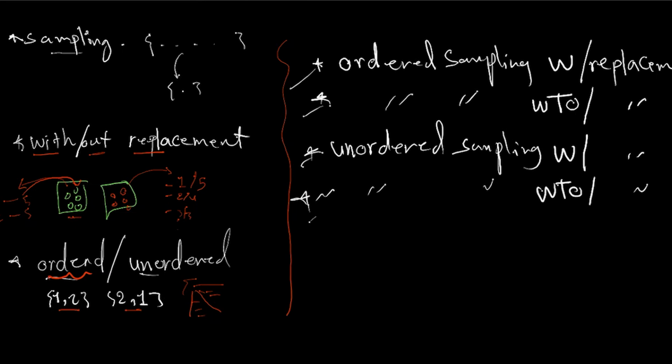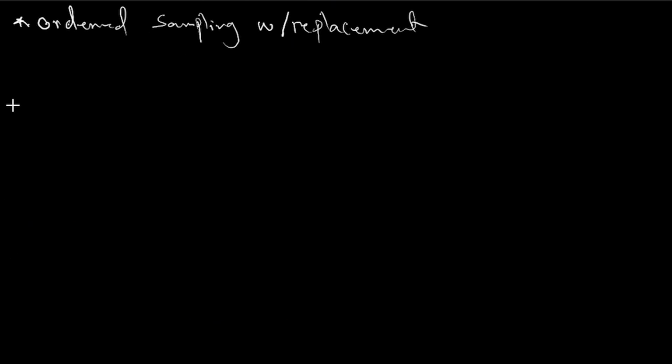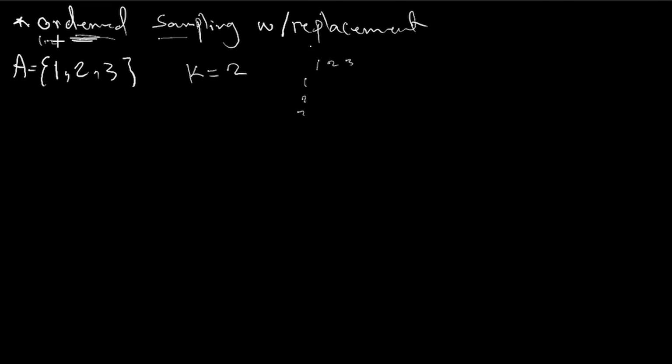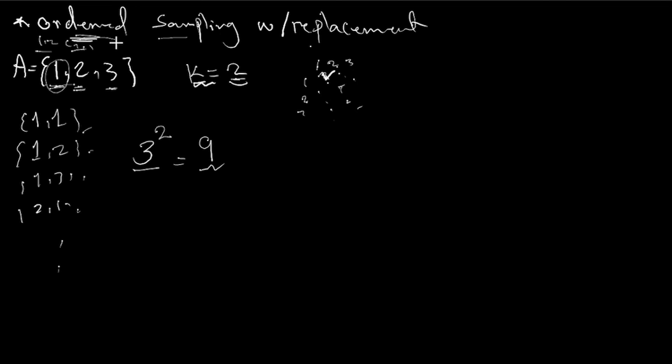Let's just start first of all with ordered sampling with replacement. Let me give you a straightforward example. Imagine I got a set A and then say I would like to choose 2 numbers, so K is equal to 2. What does ordered sampling with replacement mean? First of all, ordered sampling means the order is important, that 1 and 2 is different from 2 and 1. With replacement, that means 1 and 1 is possible. So this matrix is all on: upper diagonal, lower diagonal, and the diagonal. To conclude, the formula of ordered sampling with replacement, meaning all possible combinations of this particular matrix, will be n to the power of k.